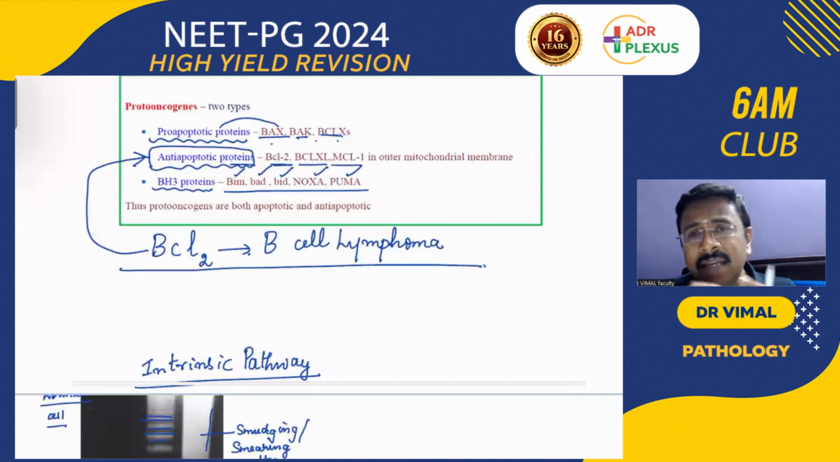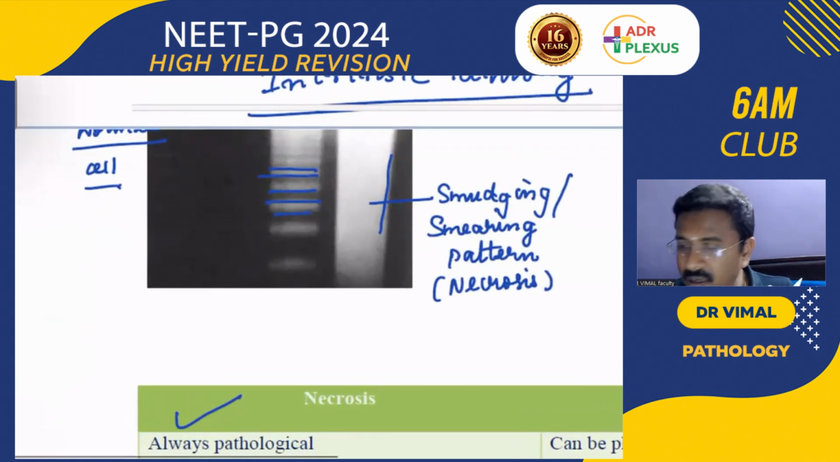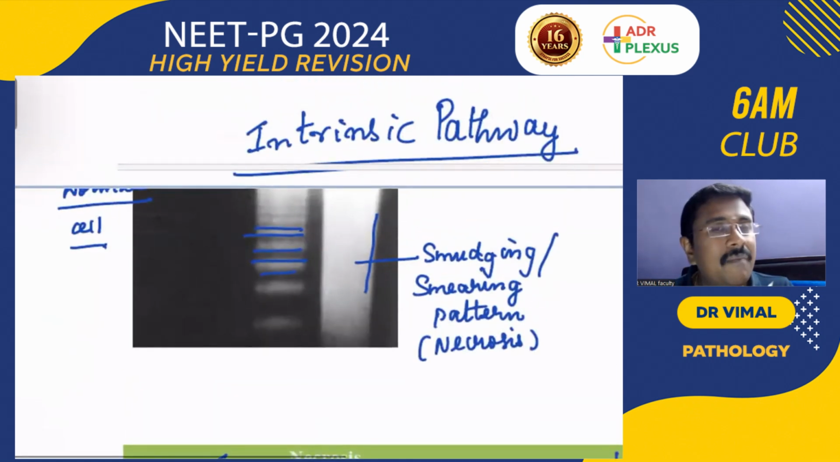In necrosis, the cell size will be swollen, and in apoptosis, there will be cell shrinkage. Necrosis is always pathological. Apoptosis can be either physiological or pathological. So remember all these things. Also remember this step ladder pattern commonly seen in apoptosis. Smudging and smearing pattern can be commonly seen in necrosis. So remember, either way it can occur, but commonly step ladder in apoptosis, and in necrosis it is a smudging or smear pattern.